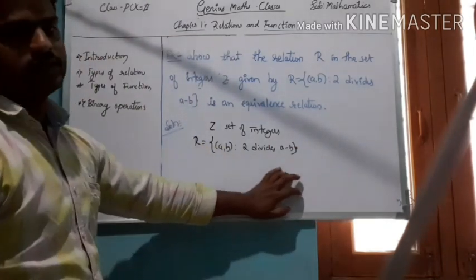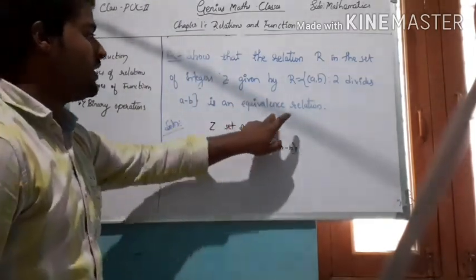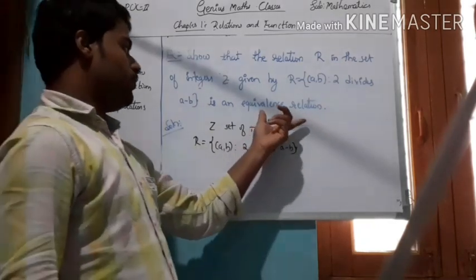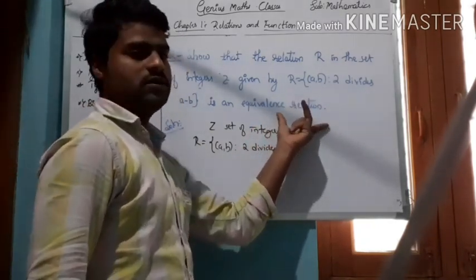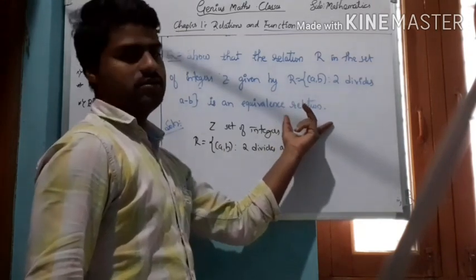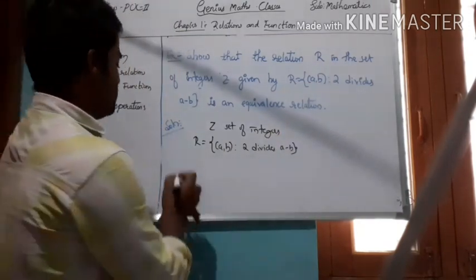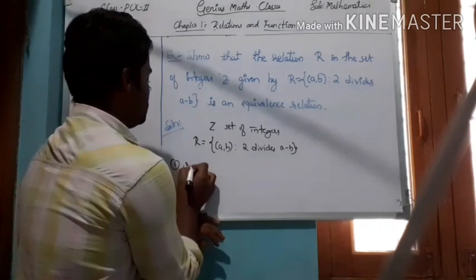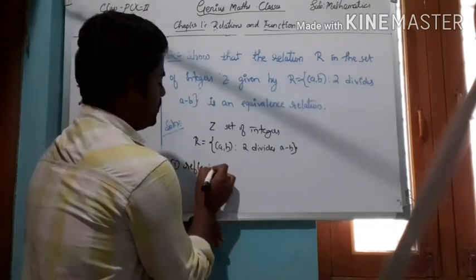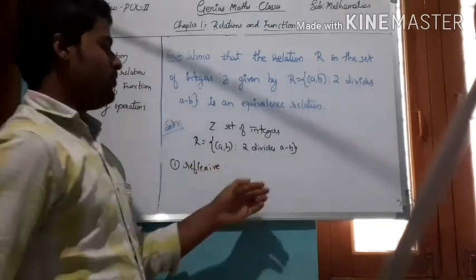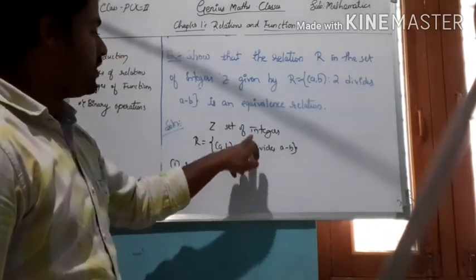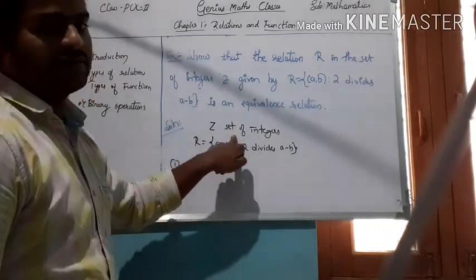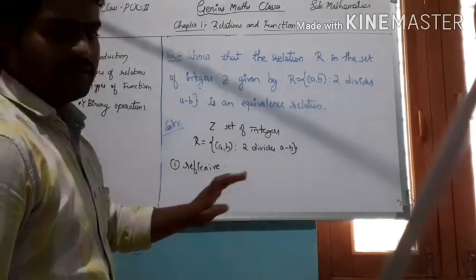Now we have to show that this is an equivalence relation. To prove this, it must satisfy reflexive relation, symmetric relation and transitive relation. Let me consider the first one, reflexive relation. What is reflexive relation? For any element which belongs to the set, it must have the image of itself only.